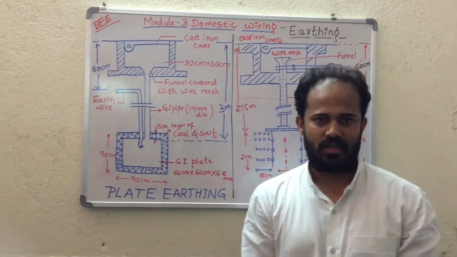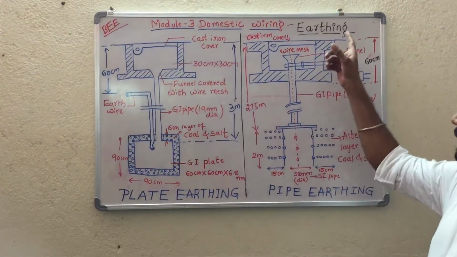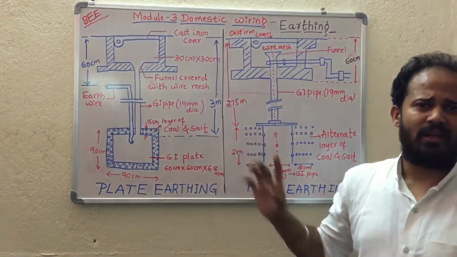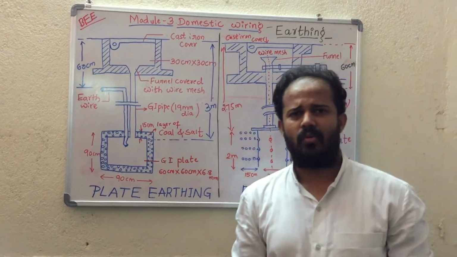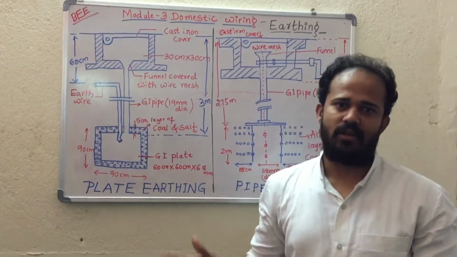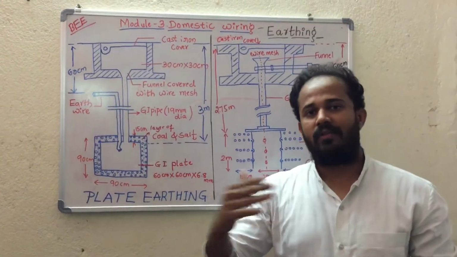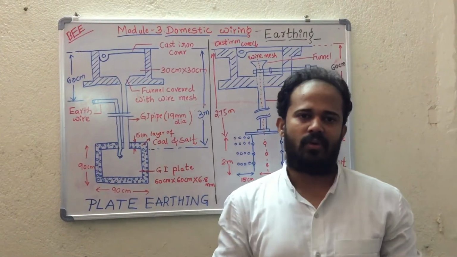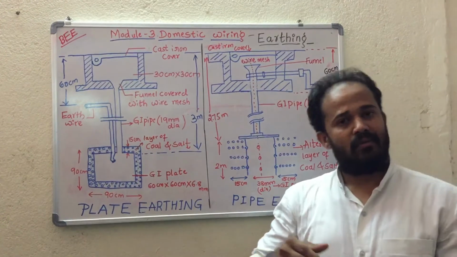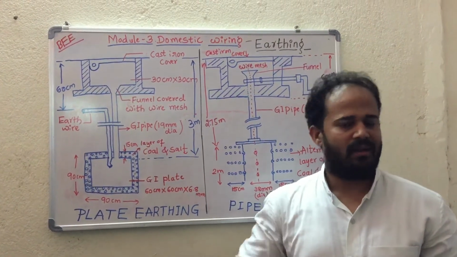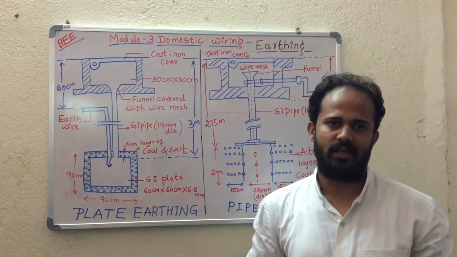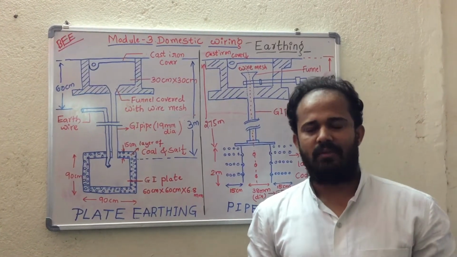Today we are going to discuss a topic called earthing in a unit called domestic wiring. In this topic we are supposed to discuss what earthing is, what the necessity of earthing is, and what the different types of earthing are for the syllabus. Clear? First we will see what is earthing. Then we will discuss the necessity, and then the two types of earthing in detail.